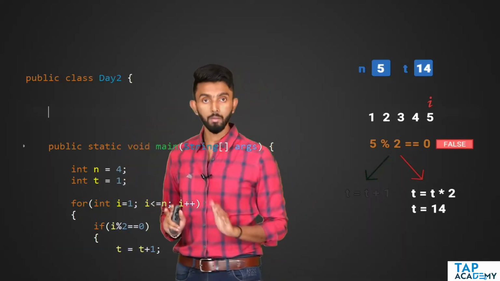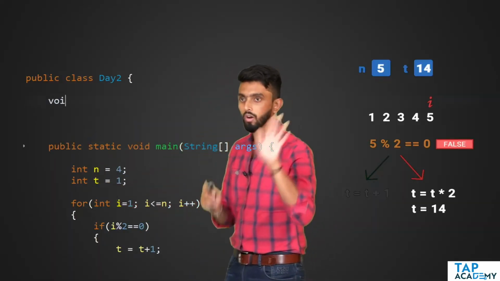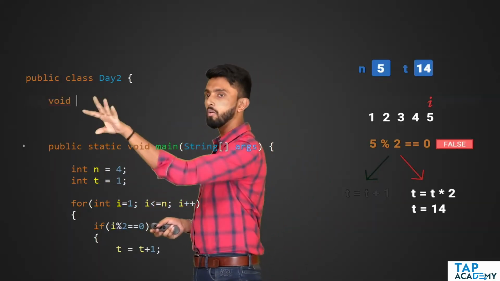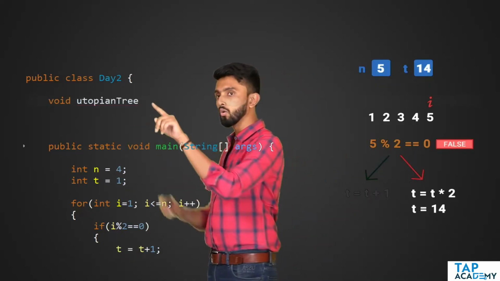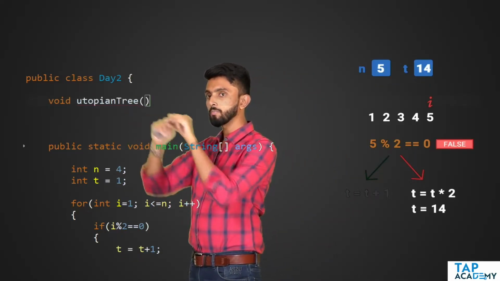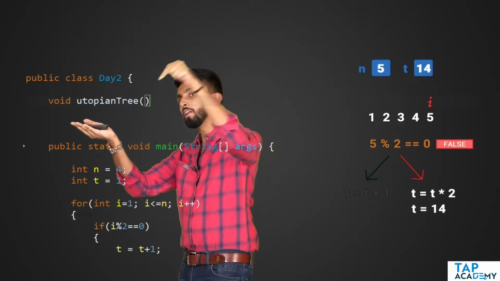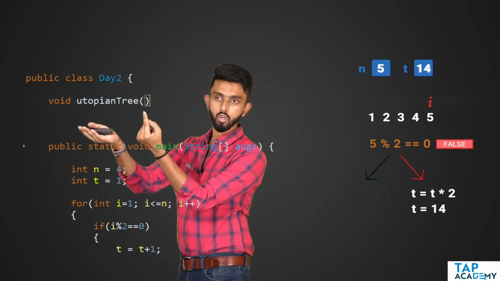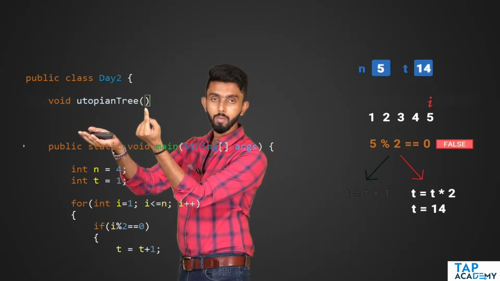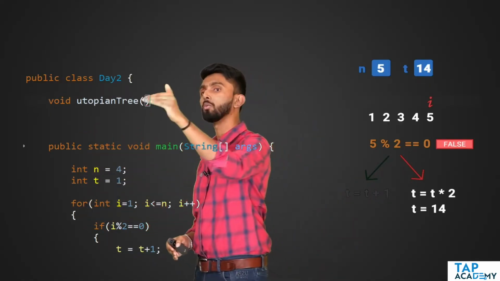Now I am going to create a method. I will call it void for the time being, and I will paste the name which I said, Utopian tree. Now here I will put brackets. If this function should take some input, somebody has to give it some input. Whatever inputs this function should accept, you must write within these brackets. Technically, they are called parameters, the input that you pass.